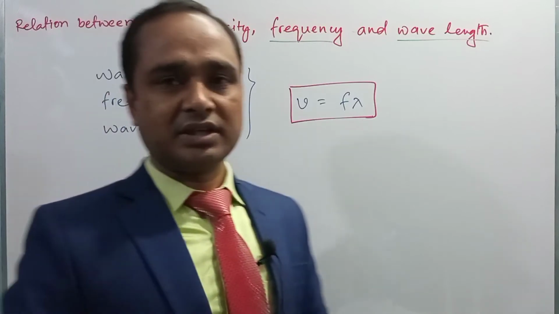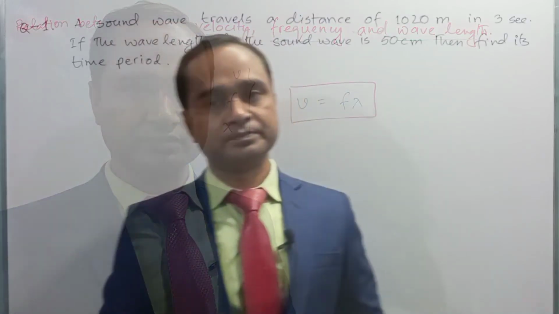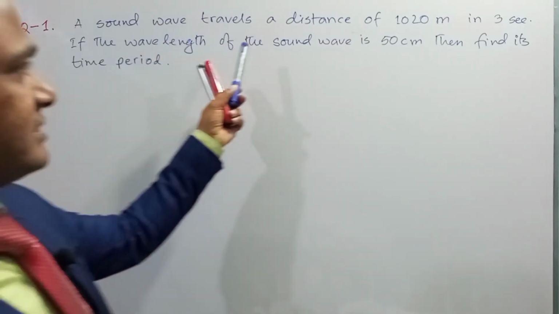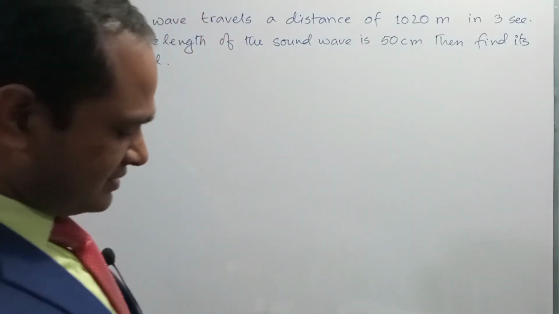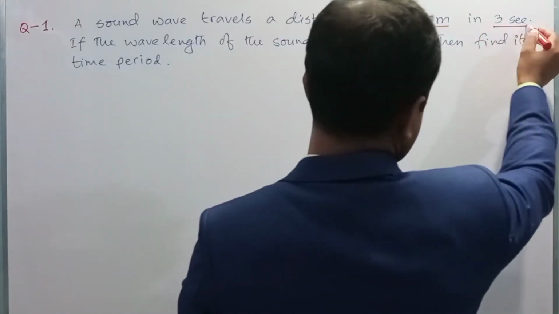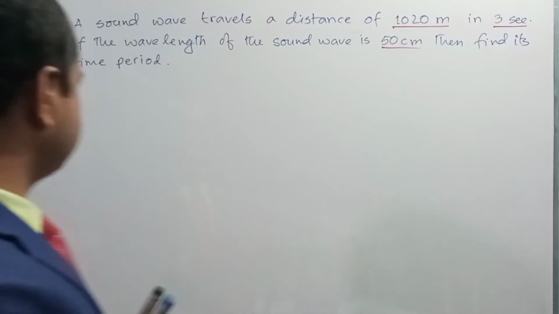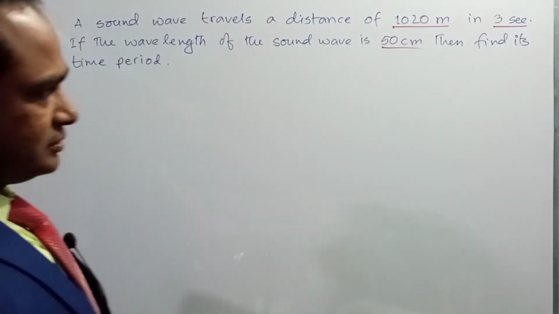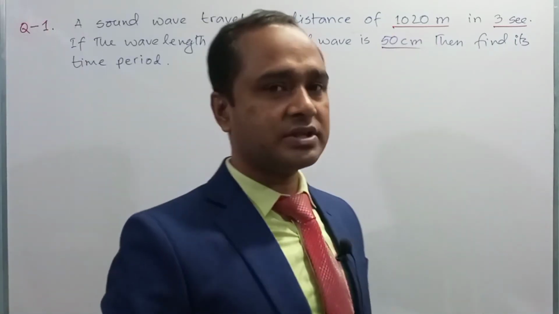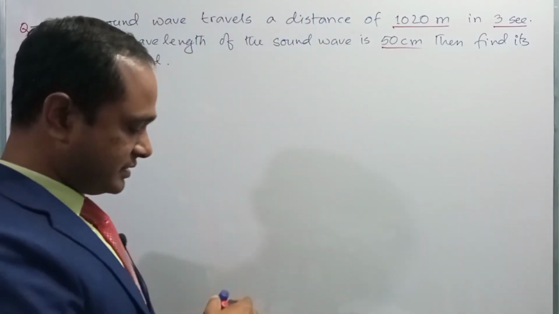That is it, student. Now we will see some mathematical problems using this expression, right? Students, here is our first mathematical problem. In the problem they said that a sound wave travels a distance of 1020 meter in 3 seconds, right? If the wavelength of the wave is 50 centimeter, then find its time period, right? So according to the question, the wave travels 1020 meter in 3 seconds. From this information we can calculate the wave velocity, right?